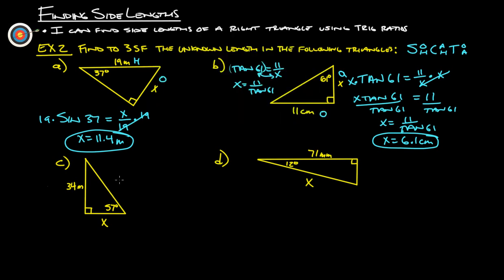All right, these last two here. So here's our angle. There's our hypotenuse, so that means this here has to be the adjacent, and this over here is the opposite. Again, the one that deals with adjacent and opposite is tangent. So let's set this up as tangent of the angle 57 equals opposite, which is 34, over adjacent, which is x. Now, I know that my x is in the denominator, so I'm just going to swap these two spots. So 34 over tangent 57 is going to equal x.